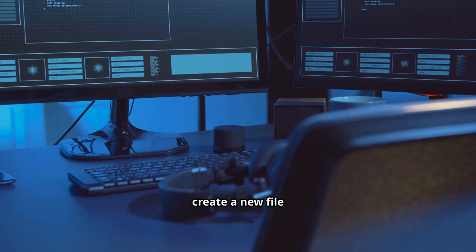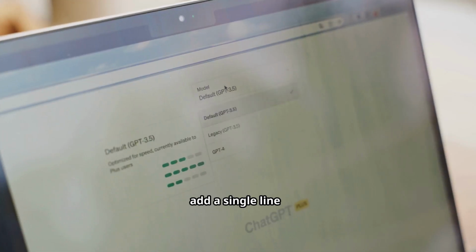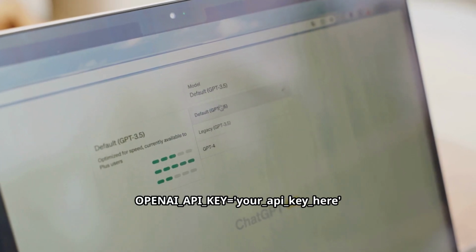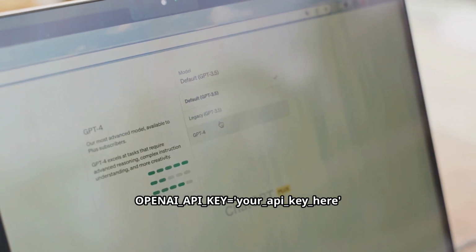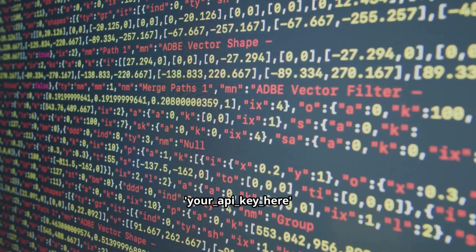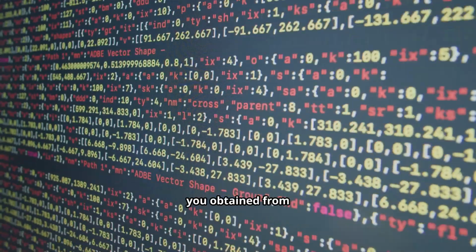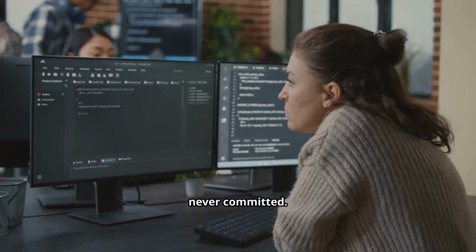To do this, create a new file in your project directory named .env. Inside this file, add a single line, OPENAI_API_KEY=your_api_key_here, replacing your_api_key_here with the actual key you obtained from OpenAI. Add the .env file to your .gitignore so it is never committed.